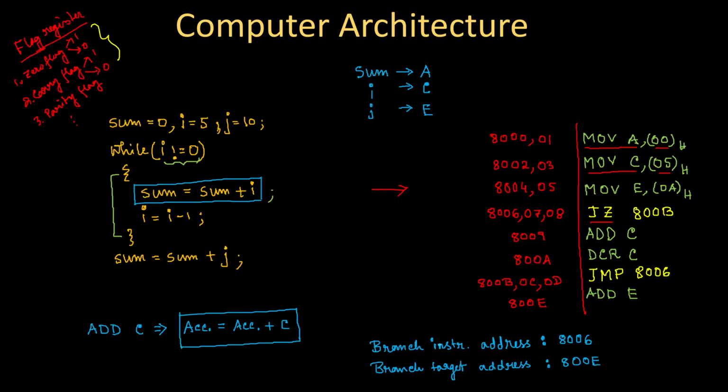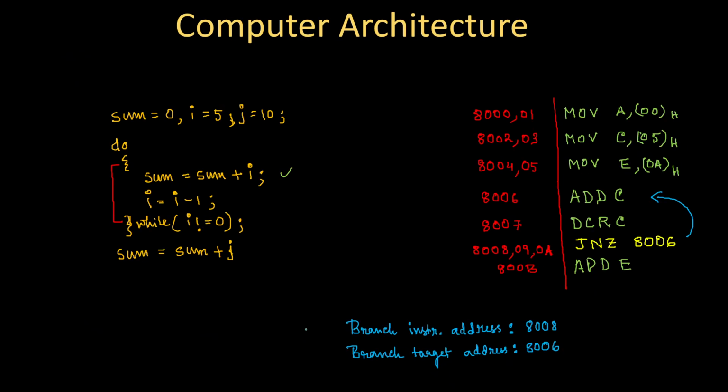If I say its branch instruction address is BI, that this is basically BI and this is BT, branch target. Similarly for this case, this is BI, branch instruction, and this is branch target.